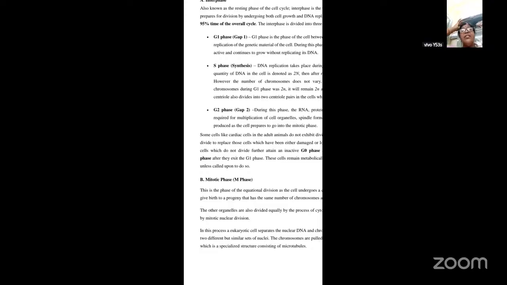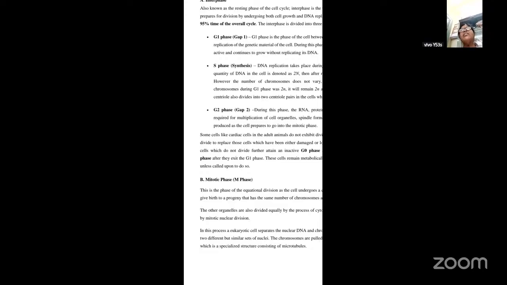And in the G2 phase, the RNA, proteins, and other macromolecules required for the multiplication of the various cell organelles and spindle formation are produced. Now, after this, some cells which do not exhibit division, like heart cells, do not undergo division, but they attain an inactive phase.